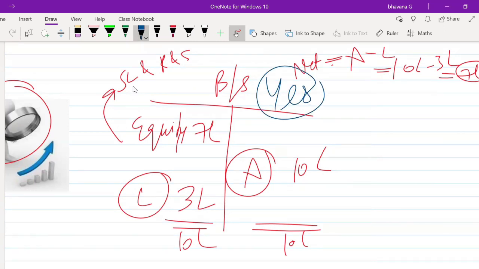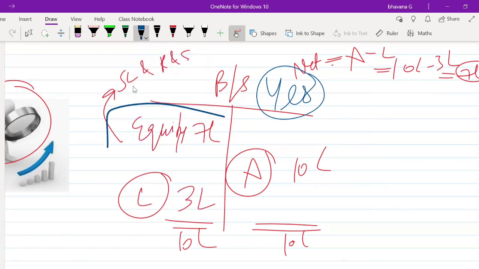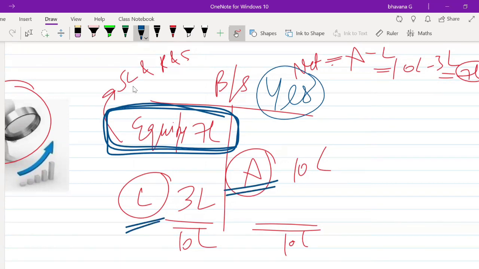The answer is yes. Here there is one more way by which you can do the analysis of net assets, rather than doing assets minus liabilities. Here you can directly do the analysis of this equity. This equity is nothing but a form of net assets only. Rather than doing assets minus liabilities, you directly take the equity, because assets minus liabilities is 10 lakh minus 3 lakh, 7 lakh, and equity is also 7 lakh only.